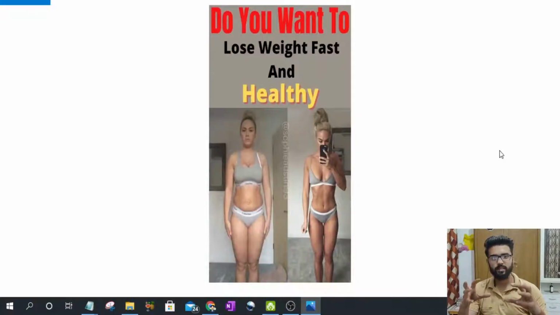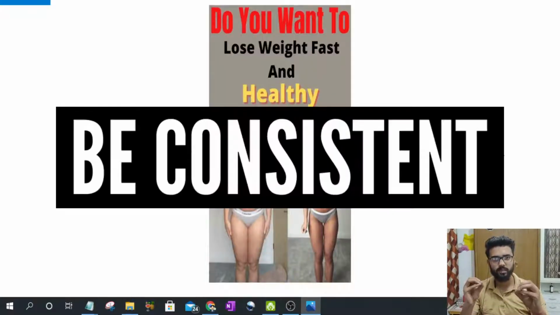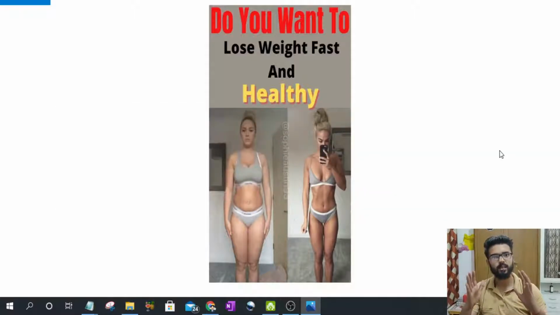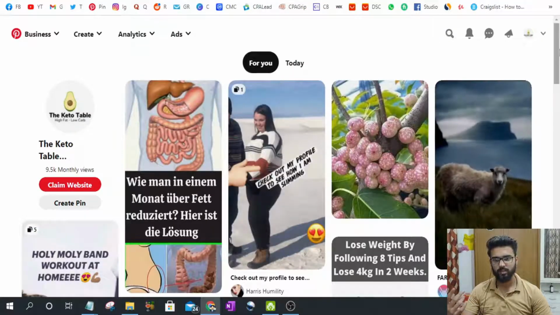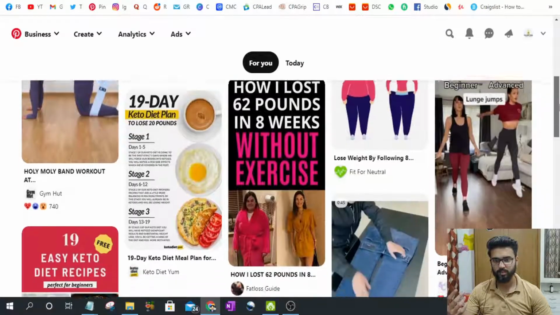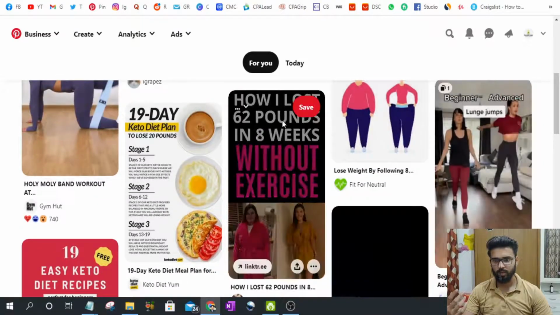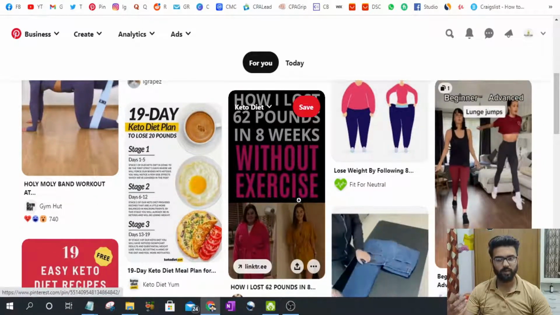On Pinterest the trick is just to post continuously. Consistency is the key to Pinterest. If you stop posting for one day, you will see that your reach goes down. So keep posting consistently on Pinterest. And the other thing on Pinterest is you can search for pins. As you can see, you can scroll down. How I lost 62 pounds in 8 weeks without exercise.